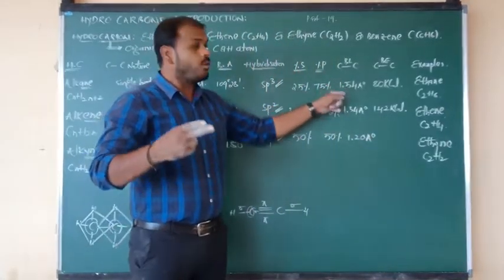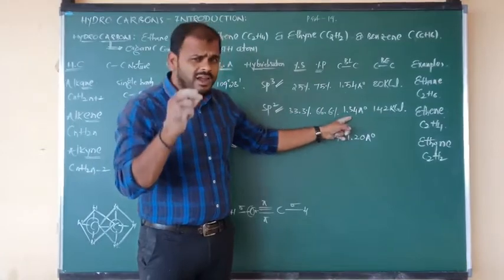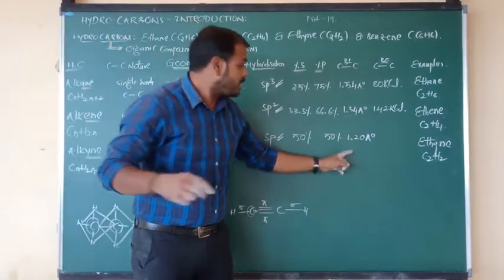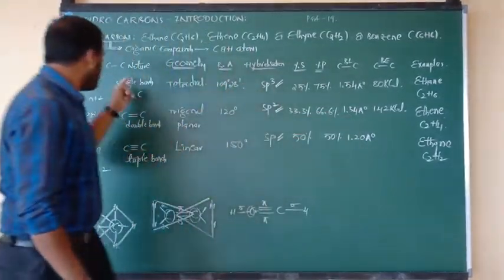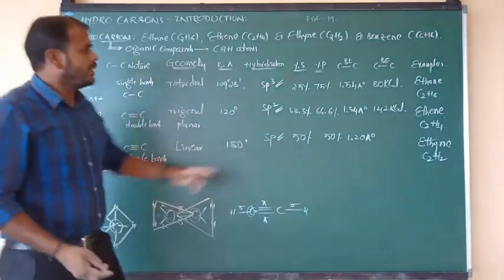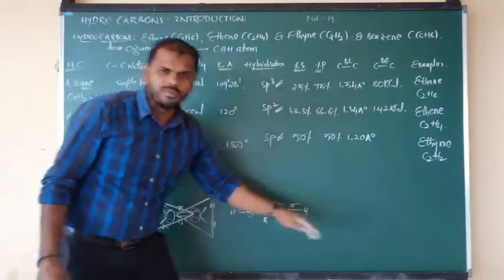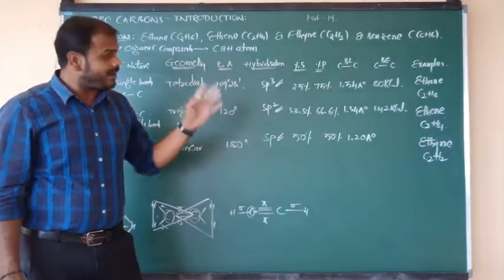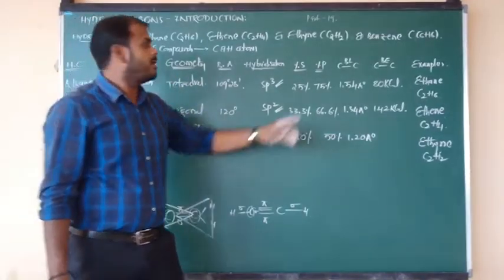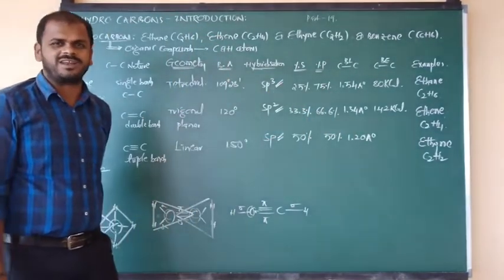Single bond, more bond length. Double bond, a little bit decreased. Triple bond, less bond length. So as the number of bonds increases, their bond length values decrease. Remaining all properties are directly proportional. Only bond length is inversely proportional.